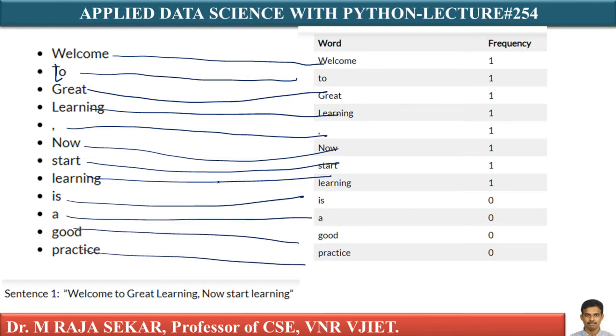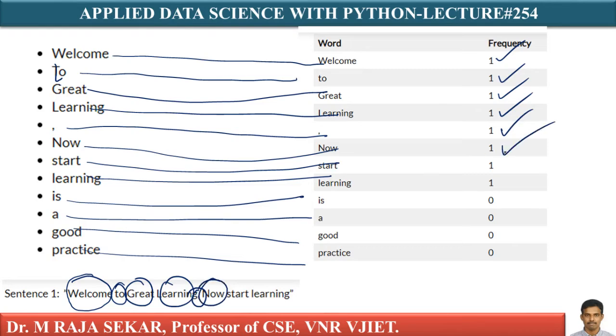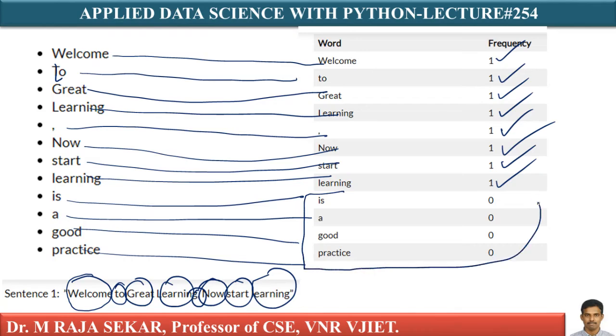Now just see, welcome. How many times is it occurring in sentence 1? It's only 1 time. That is my frequency. What about to? How many times is it occurring? Only once. What about great? How many times is it occurring? Only once. Learning, how many times is it occurring? Only once. Comma, how many times? Only once. Now, how many times? Only once. Start, how many times is it occurring? Yes, only once. Learning, how many times? 1. What about these words? You don't have these words in my sentence 1, therefore I am keeping zeros, isn't it?